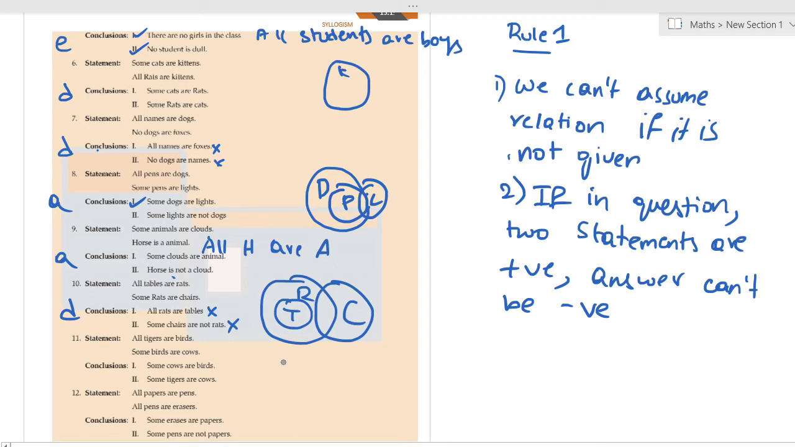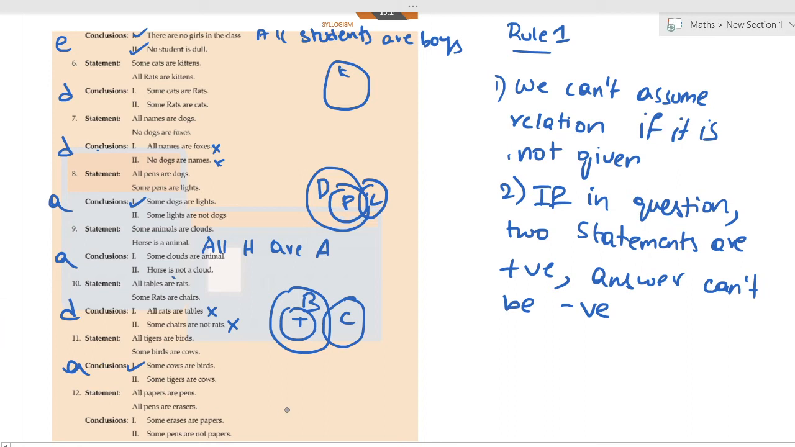Next, all tigers are birds. Some birds are cows. Some cows are birds? Yeah, true. One is true. Some tigers are cows? They did not give any relationship between tigers and cows. We cannot assume. So the answer will be A.